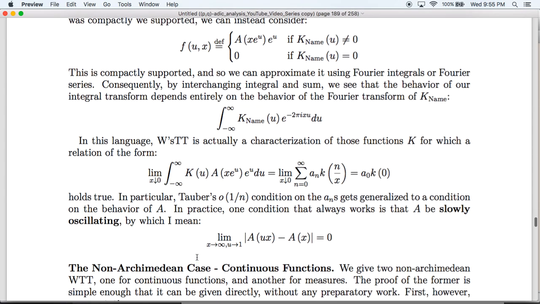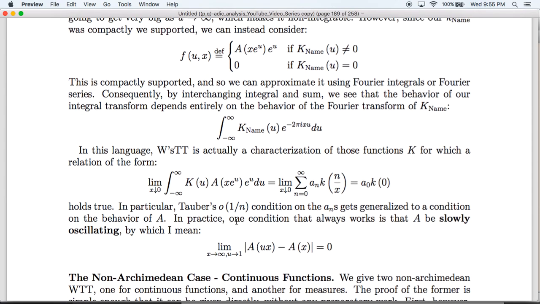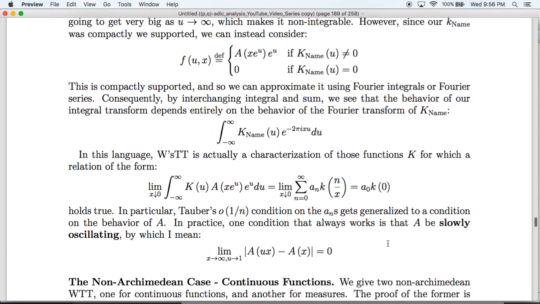So what this says, in particular, is that the kernels are the k's that are the nice functions such that this conclusion holds. In this case, Tauber's O of 1 over n condition is then going to be generalized to a condition on A. And in practice, one condition that always works is when A is slowly oscillating, by which I mean that this limit occurs. The property that K is nice is then what we saw above.